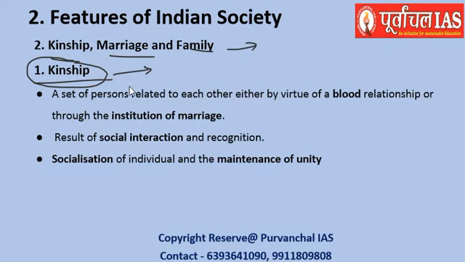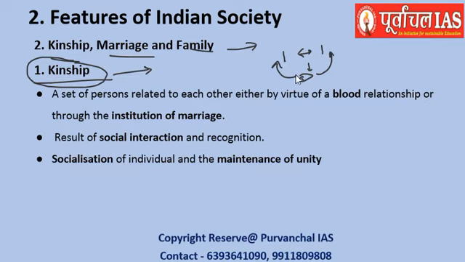Say a person marries a girl, they have a relationship of marriage. Now they procreate and have children, and these children have a relationship of kinship with their parents based on blood.